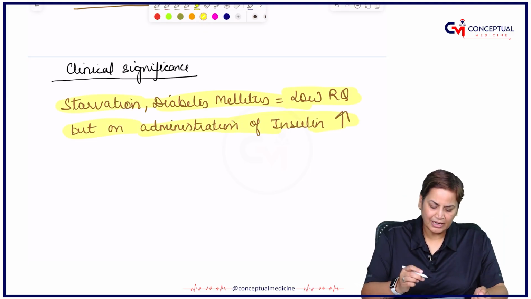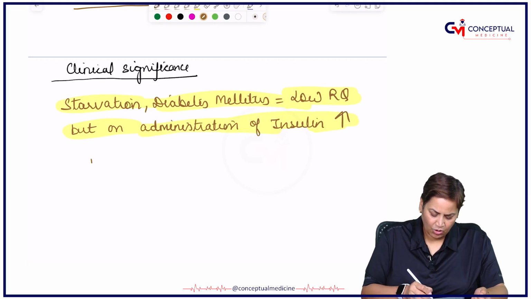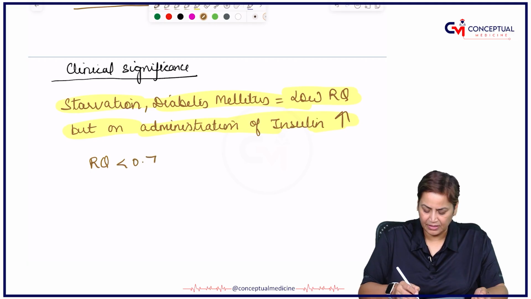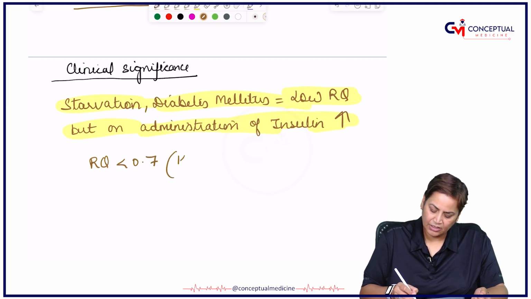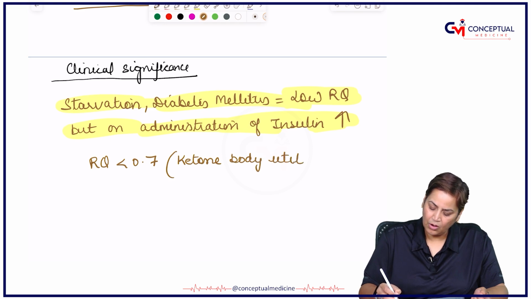And if we talk about ketone bodies, the RQ of ketone bodies is 0.7, during ketone body utilization or during starvation, right?